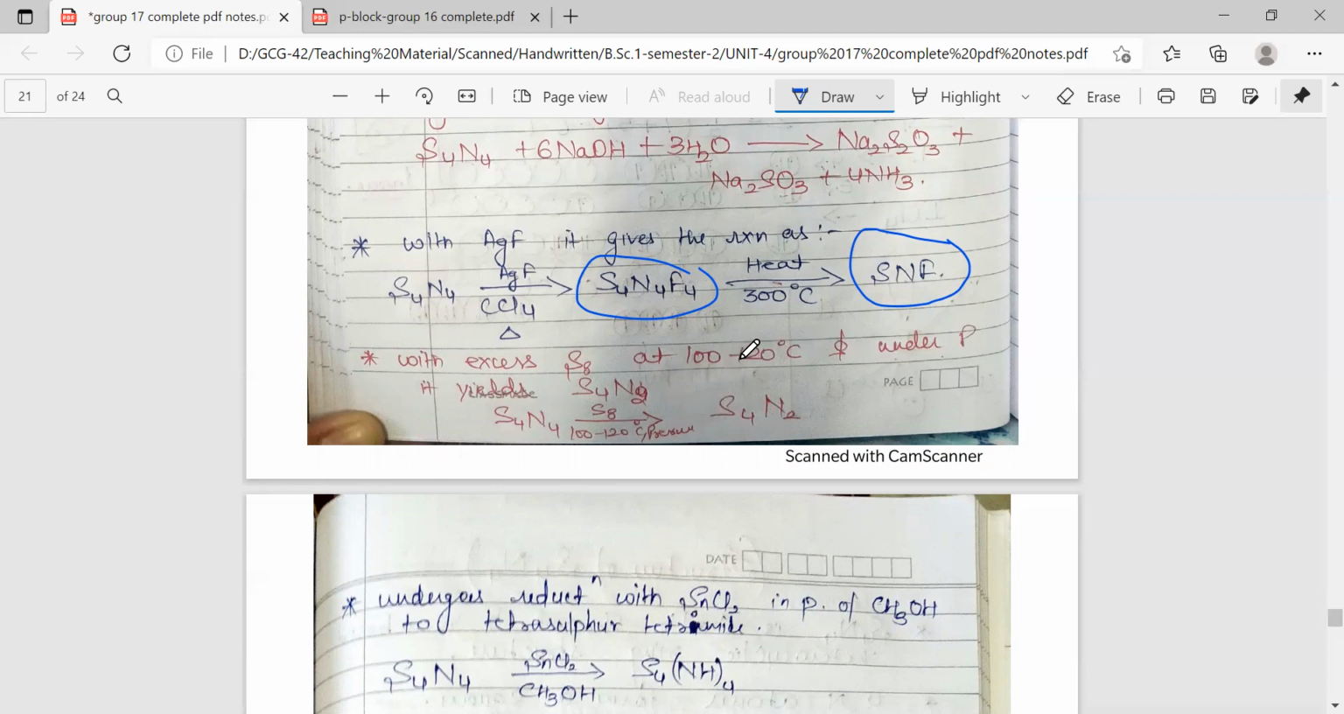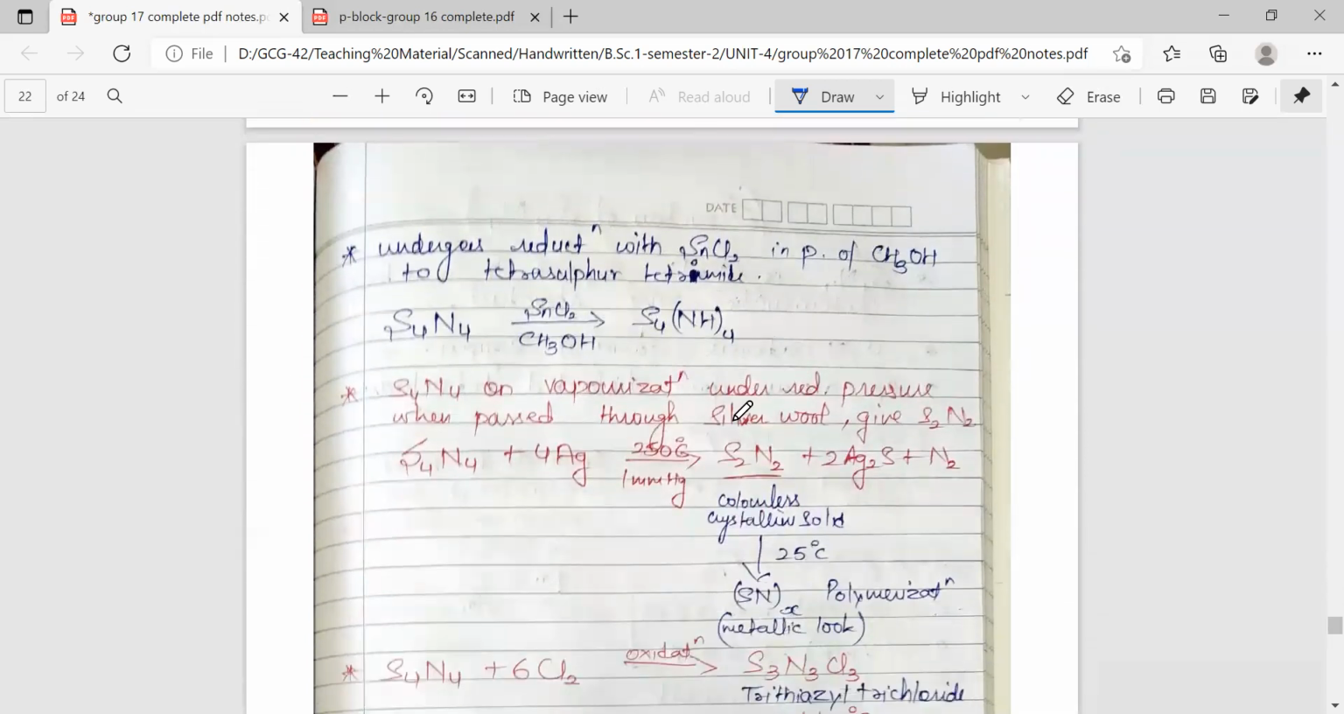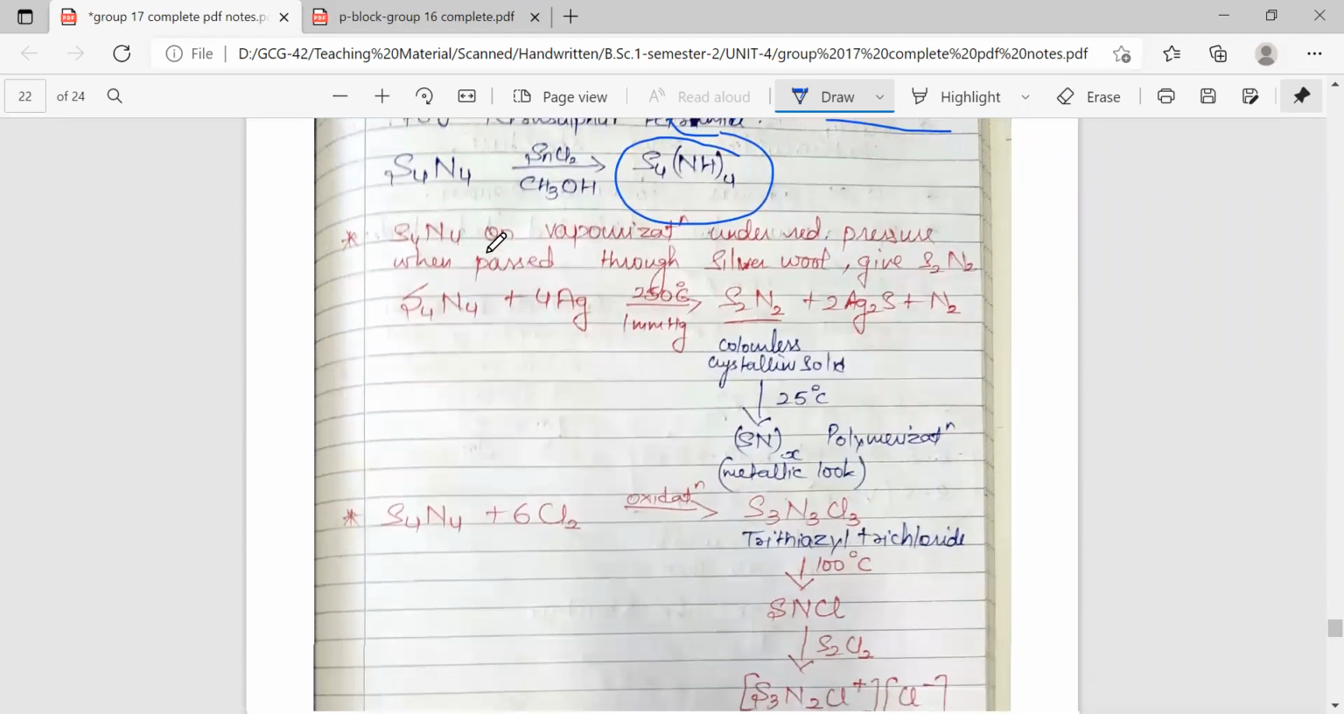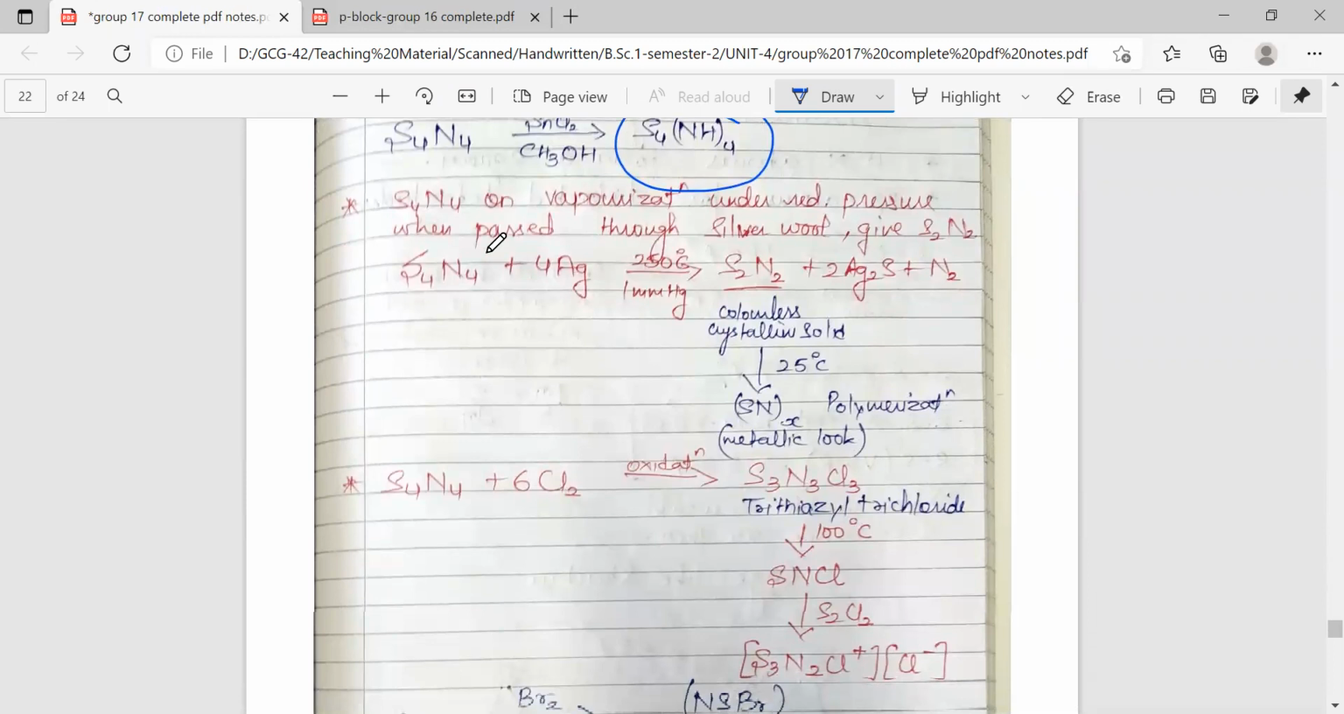So at this temperature, if we treat it with sulfur, what will happen? The ratio will change to 2:1, sulfur to nitrogen. It undergoes reduction with SnCl2. It can undergo reduction in the presence of methanol to tetrasulfur tetraamide. So this is the compound which is going to be formed. Upon vaporization under reduced pressure and when passed through silver wool, it will give us S2N2. This is the important reaction for the preparation of S2N2.